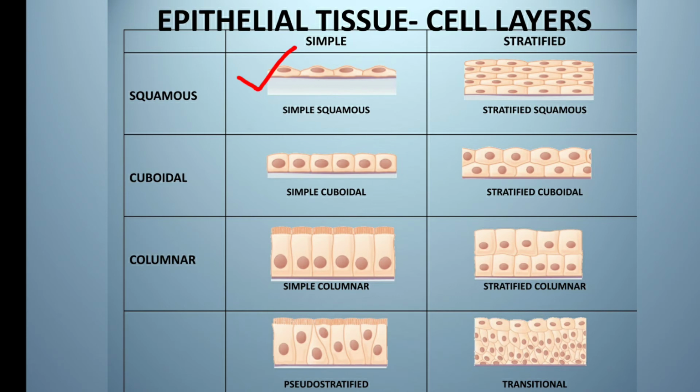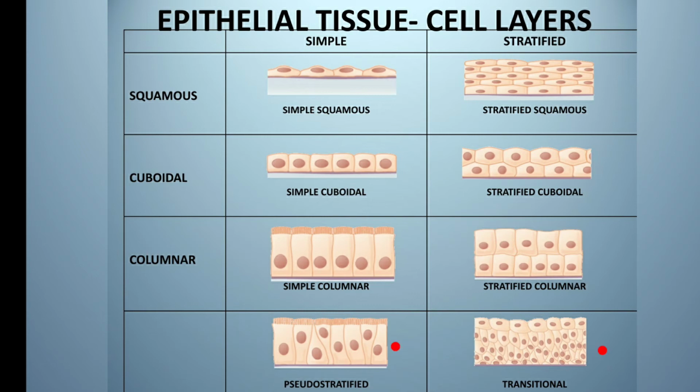The shape is squamous and there is only one layer of cell. So it is simple squamous epithelium. Here the squamous cell are in multiple layer. So these are stratified squamous epithelium. Similarly, cuboidal cell in a single layer is simple cuboidal epithelium, and the same cuboidal cell in multiple layer forms the stratified cuboidal epithelium. Same with columnar epithelium. If column-shaped cell exists in a single layer, then it is called simple columnar epithelium. And when they appear in multiple layer, they are called stratified columnar epithelium.